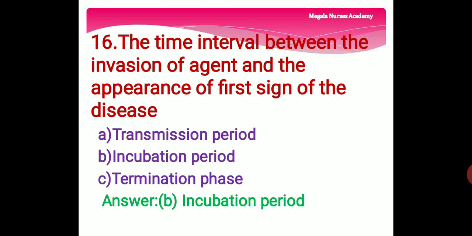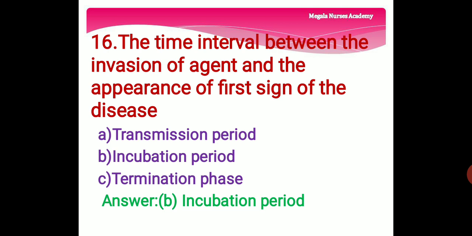16th question. The time interval between the invasion of the agent and the appearance of the first sign of the disease. Option A, transmission period, the period of the communicability. And option B, incubation period. Option C, termination phase, that is an end stage.